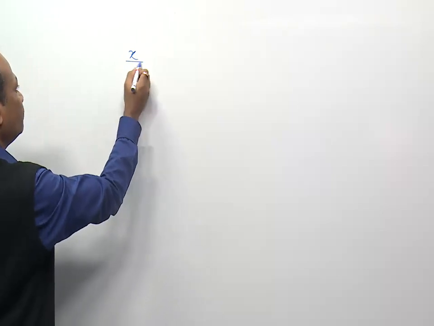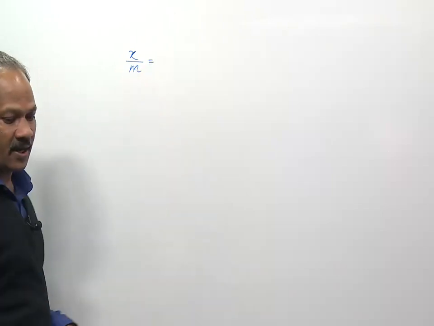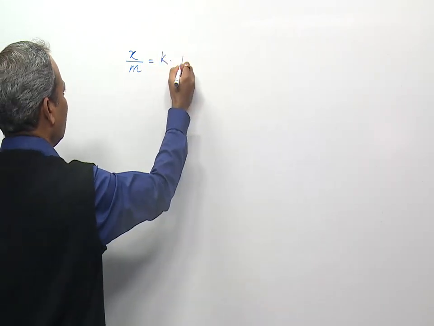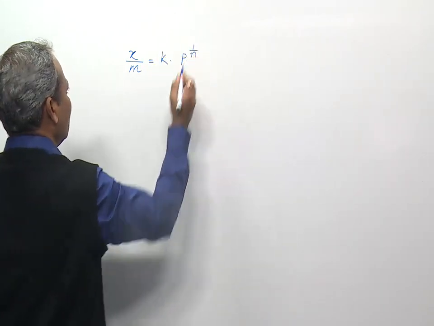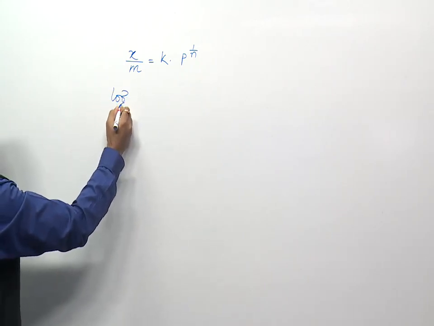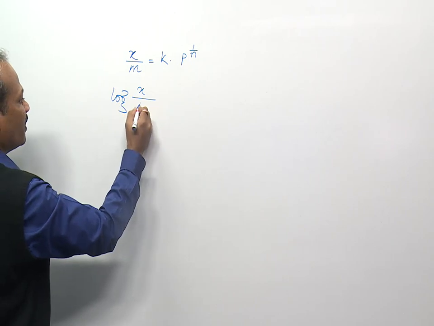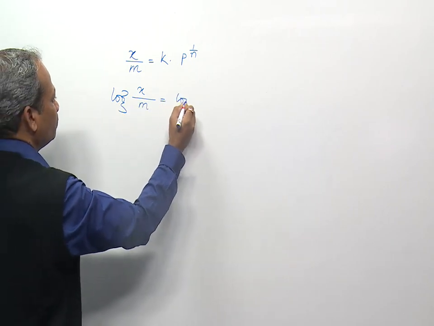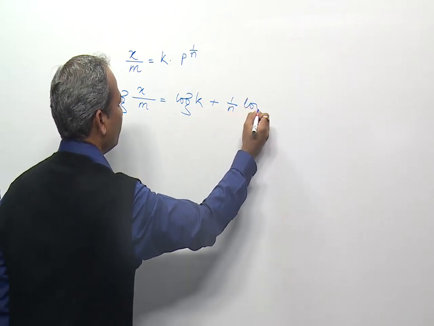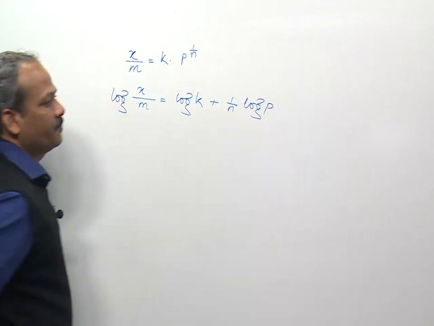for Freundlich adsorption isotherm we use the equation x by m is equal to k into p to the power 1 by n. Now if we represent this equation in terms of log, then it will be log x by m is equal to log k plus 1 by n log p.